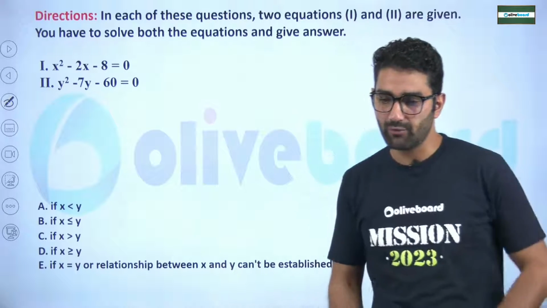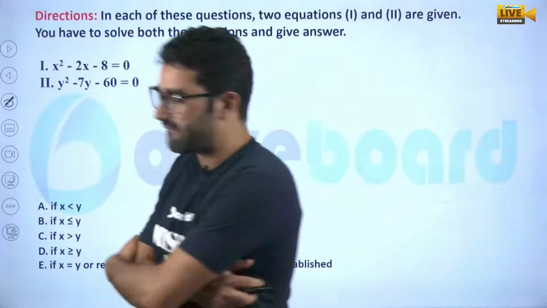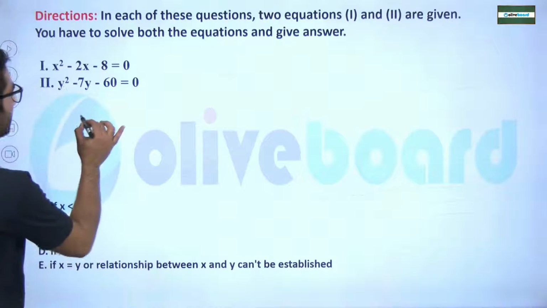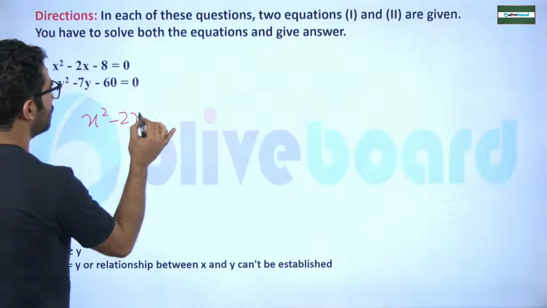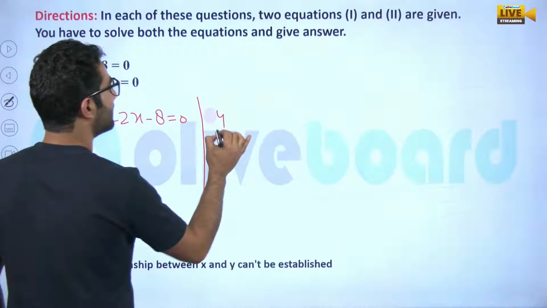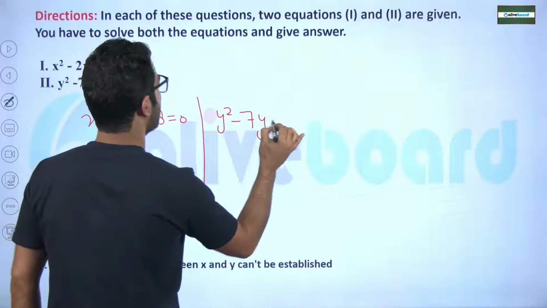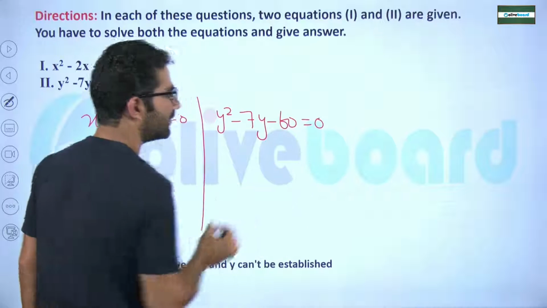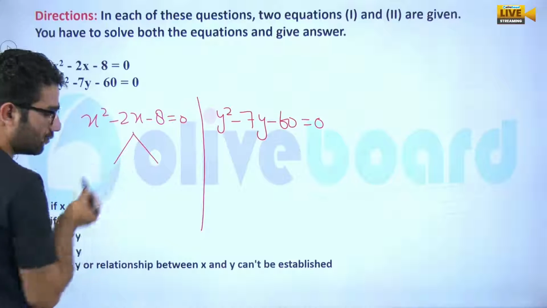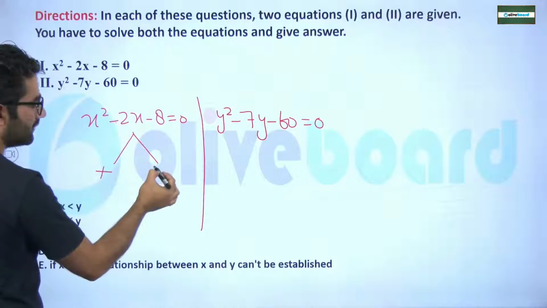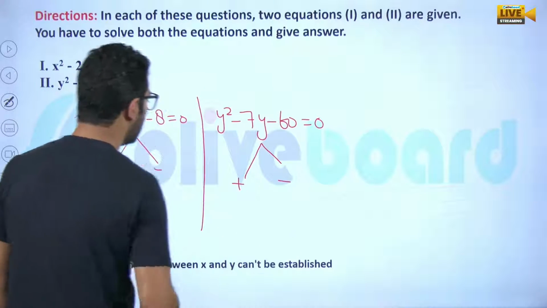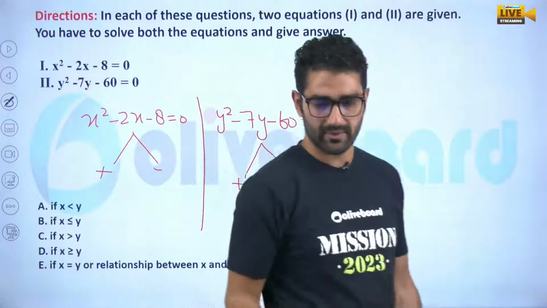Answers are coming. Kavita, Pulkit, and Indra. Sir, it is E. Everyone, please try to give me the answer. If we write down the equation first: x square minus 2x minus 8 is equal to 0. There is one more: y square minus 7y minus 60, that also equals 0. There we are going to find two roots. The signs are negative, positive, negative. So we don't have to calculate. Simple.